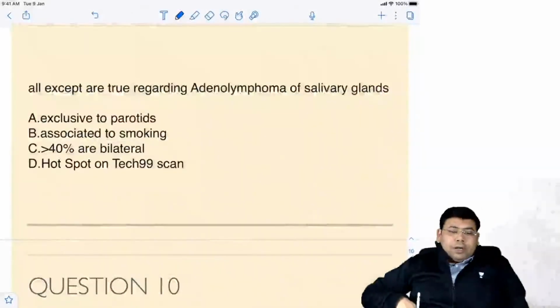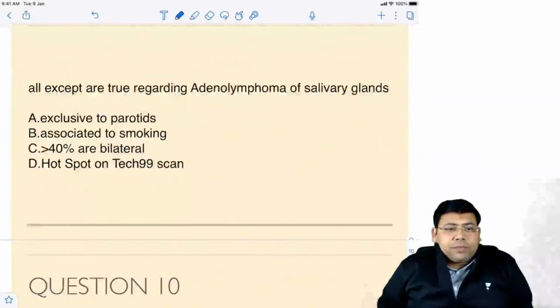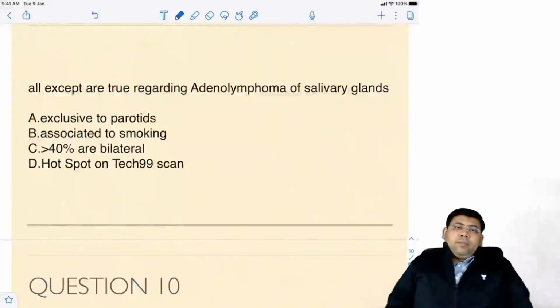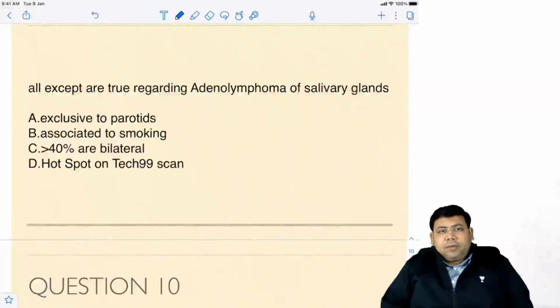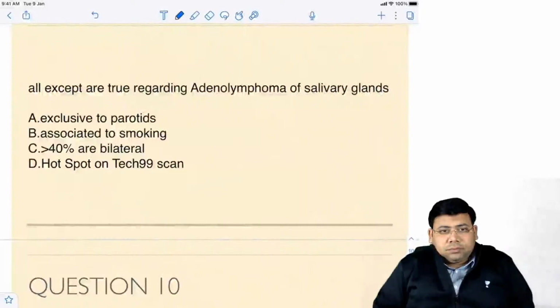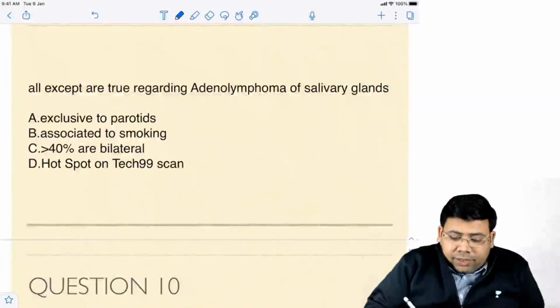All except are true regarding the adenolymphoma of the salivary glands. Come on, students, answer me this question. Again, I'll give you one hint.